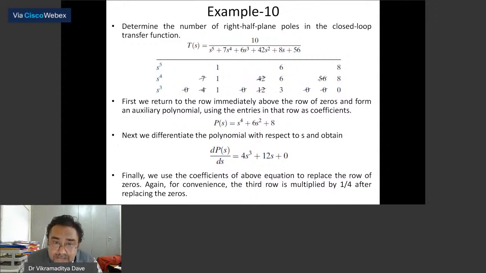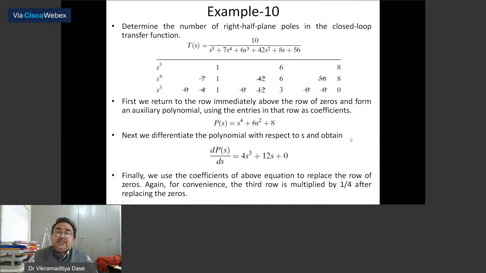Okay, so in this case, if a whole row is becoming 0, what will happen? We will form an auxiliary polynomial from the row just above the row which is becoming 0. So first we return to the row immediately above the row of zeros and form an auxiliary polynomial using the entries in that row as coefficients. So the s cube row is becoming 0, and just above it is s raised to the power 4. So I will take its coefficients: s raised to the power 4 first, then instead of s cube I will take s square, because I am taking alternate elements. So 6s square plus 8. This is the auxiliary polynomial P(s).